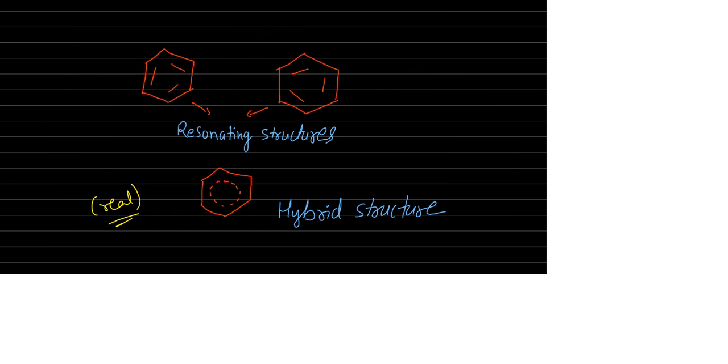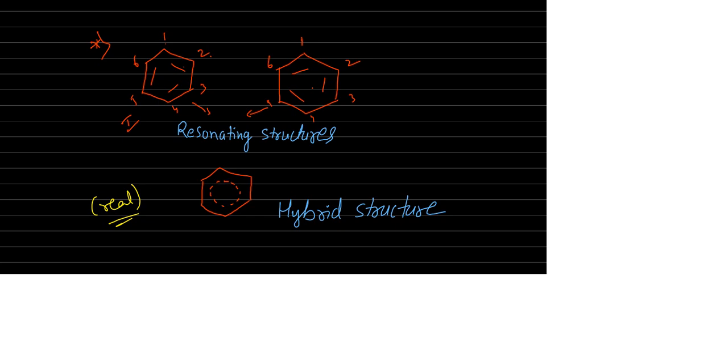You can take one example here. Suppose benzene, a well-known compound. So these two structures. If I give the numbering 1, 2, 3, 4, 5, 6 here, and here also 1, 2, 3, 4, 5, 6. In the first structure, between 1 and 2 a double bond is there. In the second structure, between 1 and 2 a single bond is there.